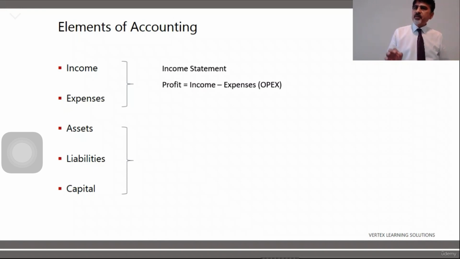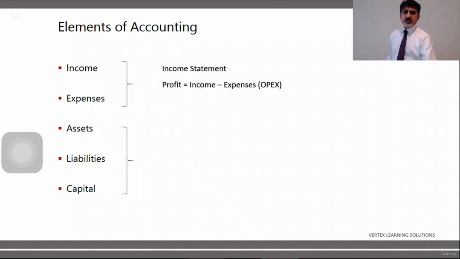So financial performance means the ability of a business to generate profit. So you say that last year our financial performance was very good, which means that last year we had a lot of profit. This year financial performance is not good, which means that this year we are not making good profits. So financial performance is the terminology which you need to remember.